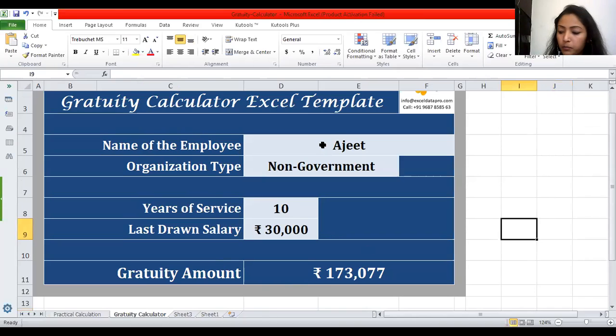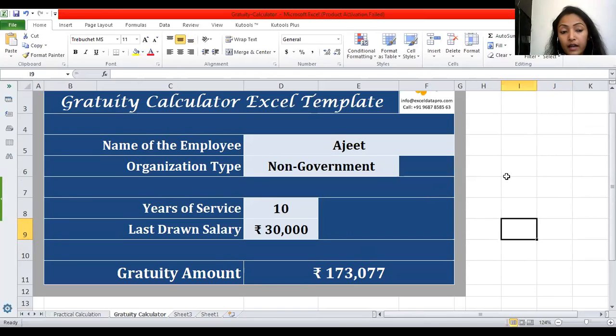Now, another very important thing I would like to share with you all. I talked about the employees who are receiving the salary on a monthly basis, those who are regularized employees, and the monthly salary that is taken for consideration for the calculation of gratuity.